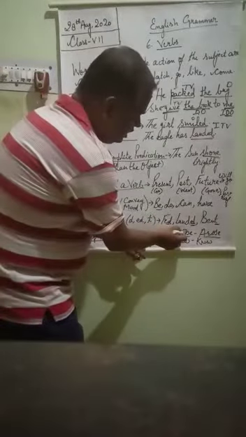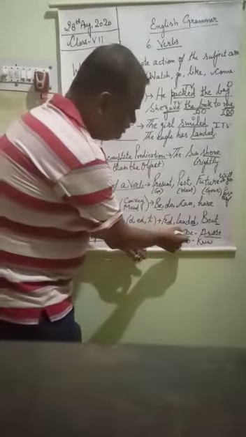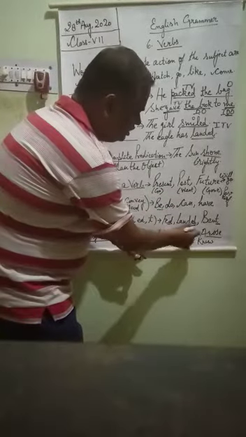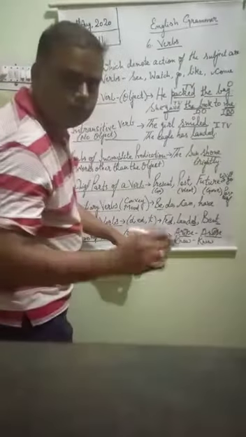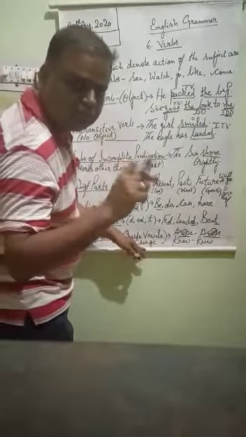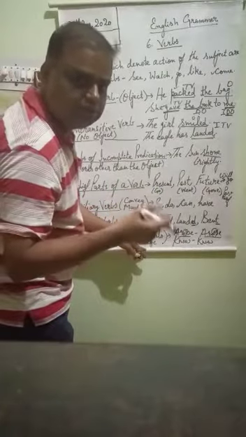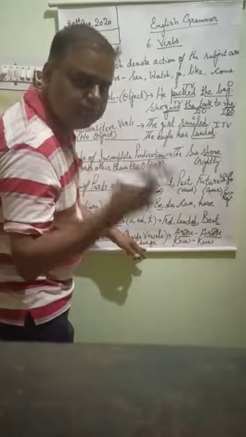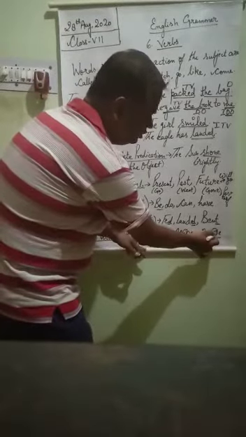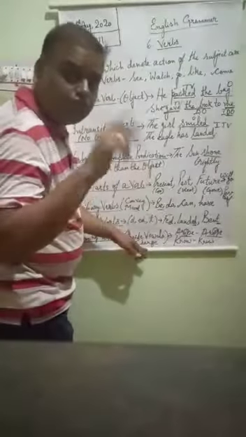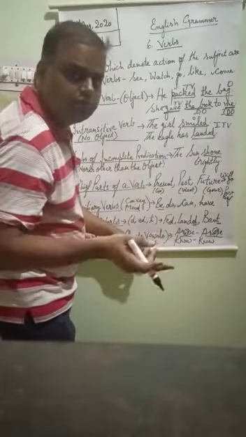Now when we change its form it becomes arose. I is converted into o, where the vowel inside the verb is changed. One vowel has been replaced by the other vowel. Here arise, I is replaced by o, arose. So that type of verb where vowels are replaced, those types of verbs are called strong verbs.